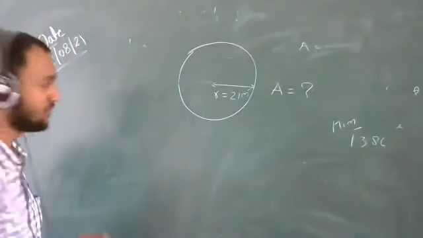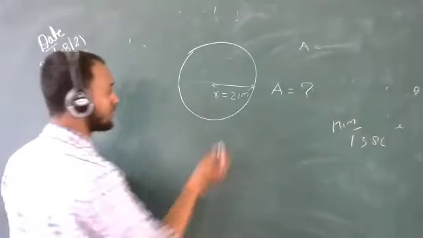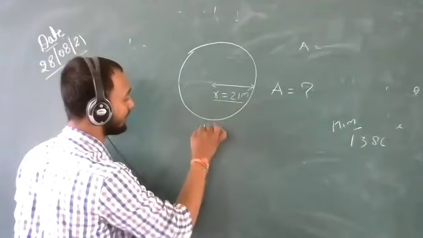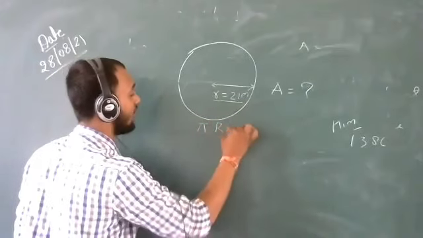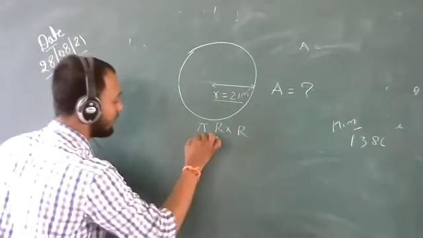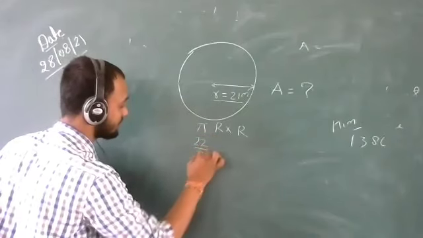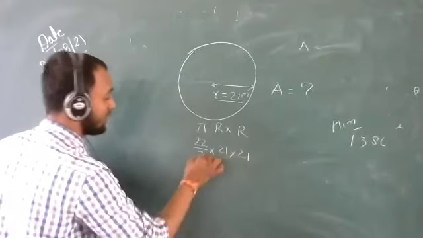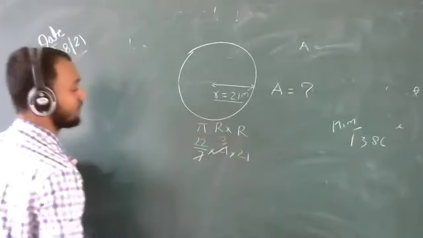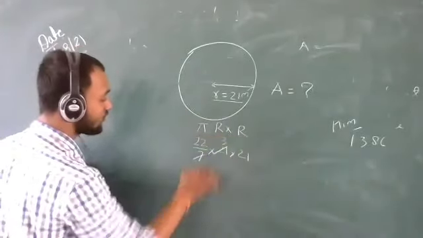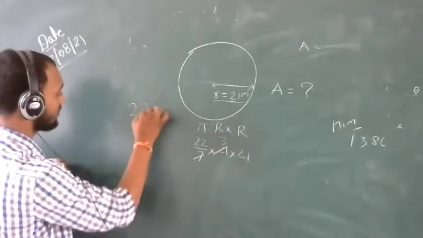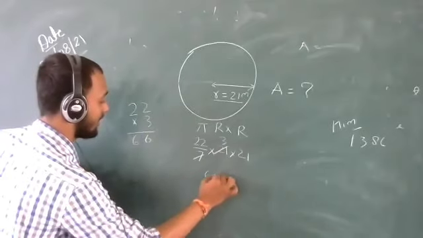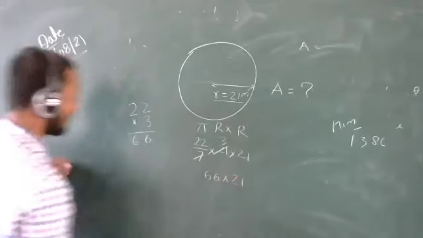Students, be careful once more. You are making mistakes in calculation. Radius is given, 21 meter. What is the formula of area? Pi r into r. The value of pi is 22 by 7, and radius is 21. 7 threes are 21. 22 into 3 is 66. Now we have to multiply 66 into 21.